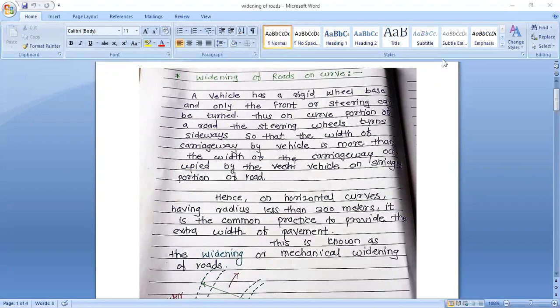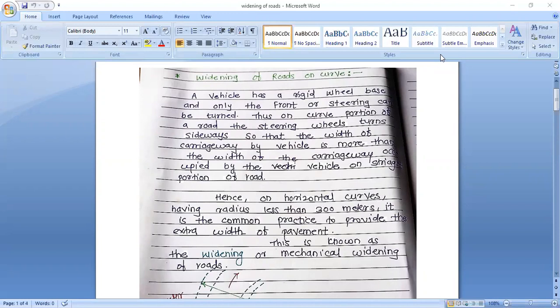Now see, a vehicle has a rigid wheel base and only the front wheels can be turned. Thus, on the curved portion of the road, the steering wheel turns sideways so that the width of carriageway occupied by the vehicle is more than the width of carriageway occupied by the vehicle on the straight portion of road. This is the theory of widening of road.